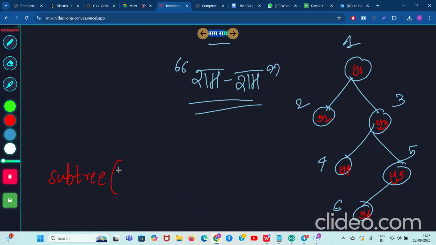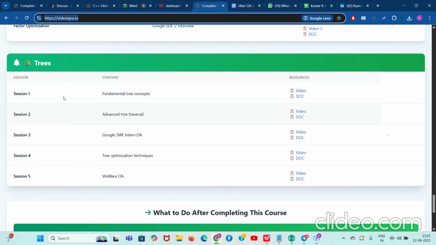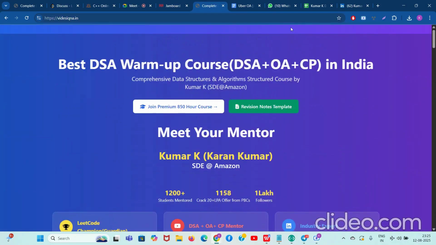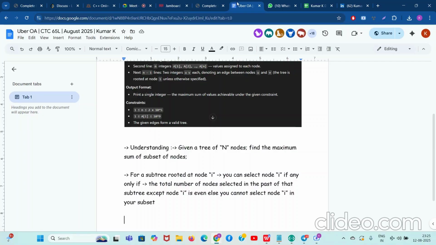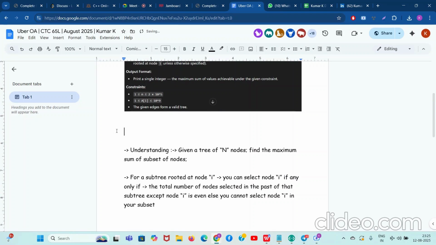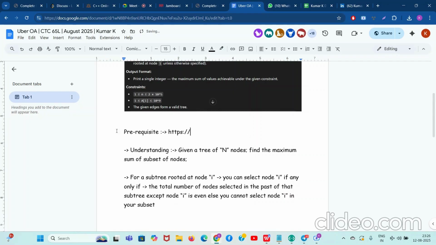These things are explained in the prerequisite course if you have done it. So whoever is watching this video, please know that you are going to understand whatever I'm explaining only if you have completed these 5 videos from our tree course of the best prerequisite warm-up course of DSA ACP in India. If you have done this, then you will understand this session. I have not written it, but you should understand that this prerequisite you need to complete. If you're watching this video later on, or if you are in the session, there are some people who have not done this, so I'm warning them about it. Okay, so that's it. Now let's go ahead.